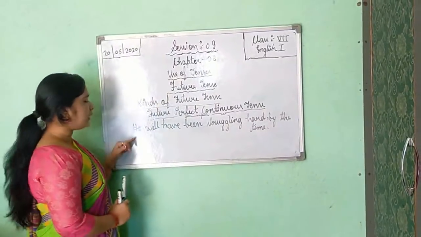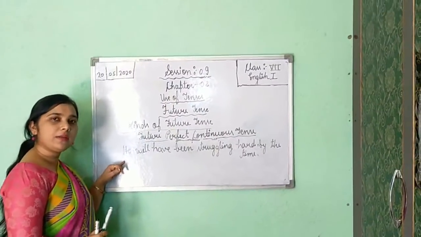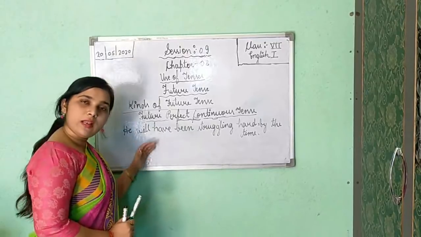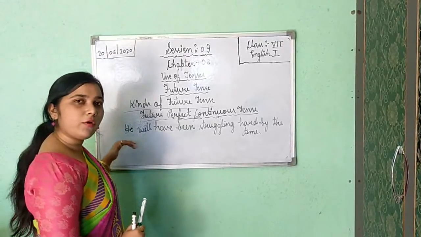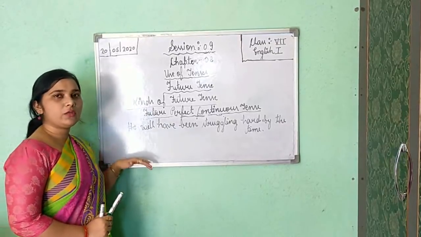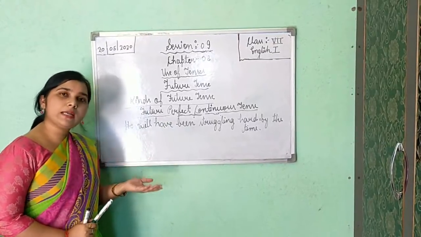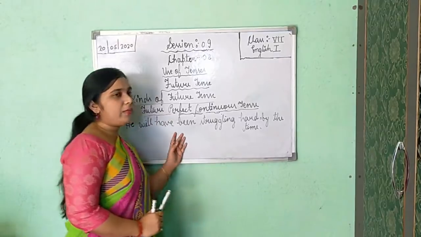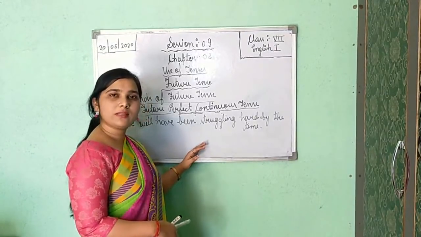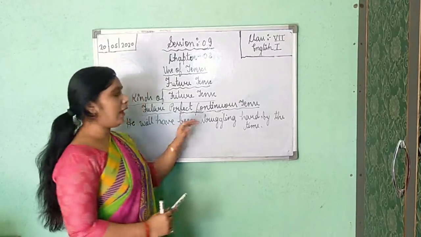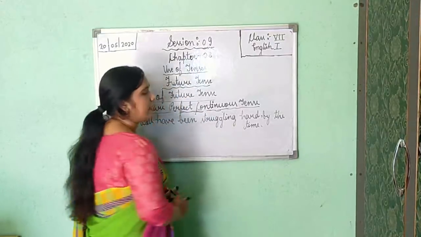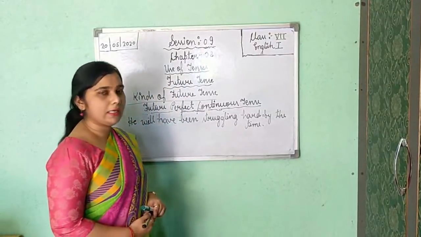He is a third person pronoun. In singular number we get he, she, it. So here we are using only will. Will have been you are using because you have got the subject as third person. It is not I or we, where you would use shall have been. If you are getting I and we, you will use shall have been. But if you are not getting I or we, whether it is a noun or pronoun as subject, you will apply will have been. And as I have told you, we will write the verb ing form here.